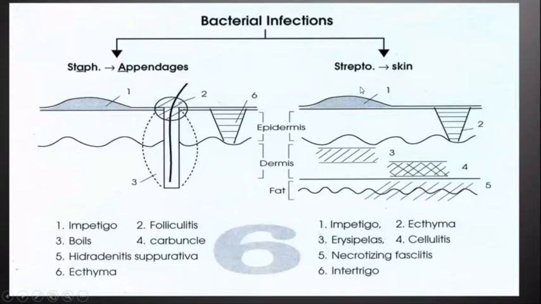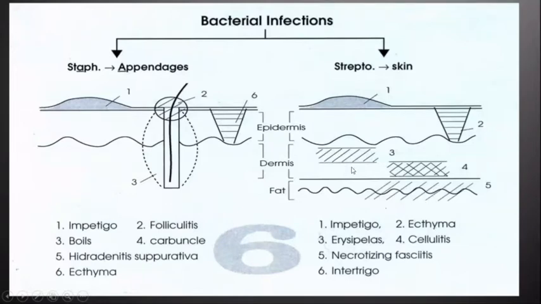Then the common conditions due to streptococcal infections are impetigo and ecthyma, similar to Staphylococcus, along with, when there is affection of the superficial layer of the dermis, erysipelas. When the infection goes deeper down to the dermis, along with the superficial layer of the subcutis, it is termed cellulitis.